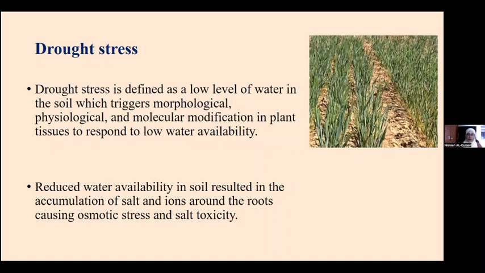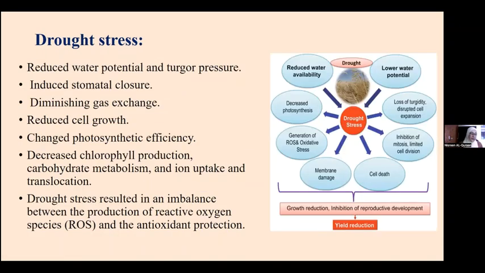Reduced water availability and scarcity in the soil results in the accumulation of salt and toxicity around the roots, causing a second kind of stress, which is osmotic stress and salt toxicity. Now, drought stress as an abiotic stress reduces water potential and turgor pressure in plants. It induces stomatal closure, decreases photosynthesis, and generates reactive oxygen species, causing oxidative stress.